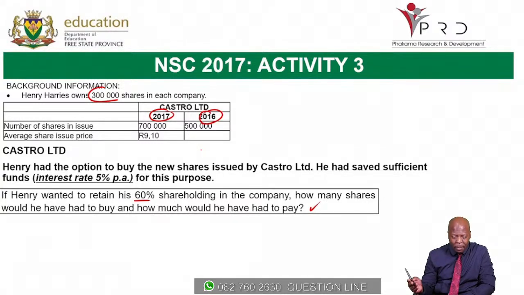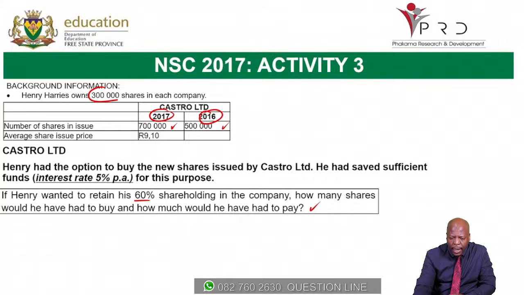But there is another company that I'll also show you, which is Ronki. And then here we are told that in 2017 and 2016, the number of shares here was 500,000 and here it's 700,000. If Henry wanted to retain 60% shareholding in the company, how many shares would he have to buy and how much would he have to pay?